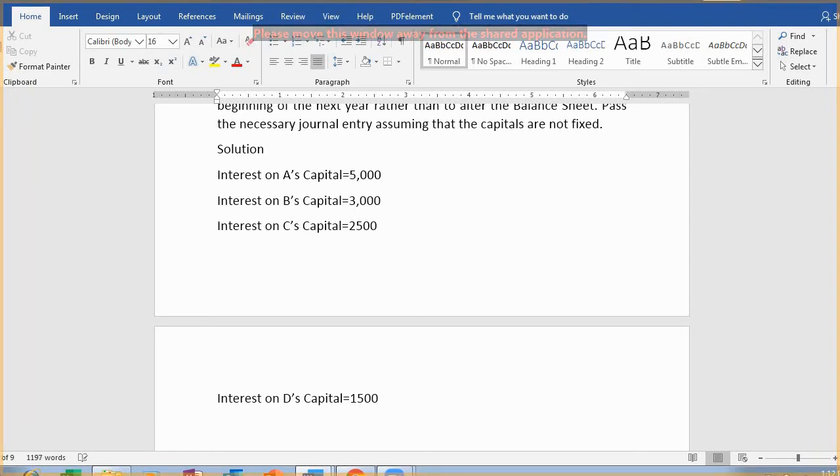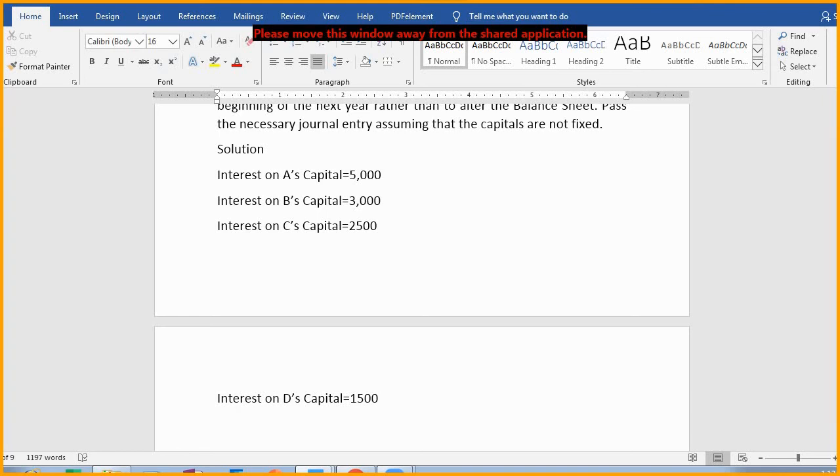Right? Now what we have to do, see cautiously. Total interest which is being allowed, we'll just total the complete amount, 5,000 plus 3,000 plus 2,500, 10,500, and plus 1,500 means 12,000. So total is 12,000 rupees.